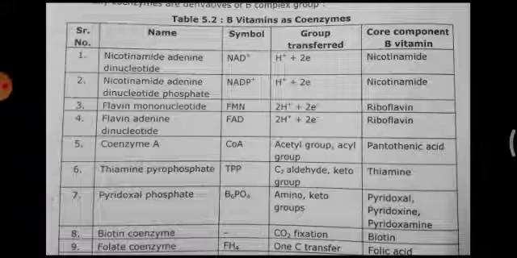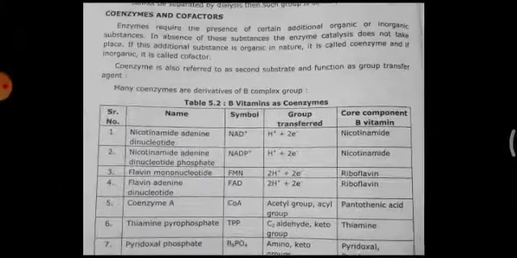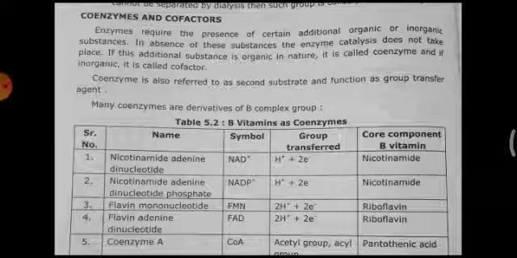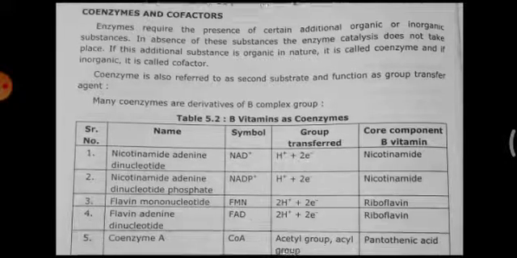Vitamins are important for the body. Why are they important? Because they are important for the formation of coenzymes, and coenzymes are required for the functioning of enzymes. So eat vitamins. By eating vitamins we will get coenzymes, and by getting coenzymes the enzymes will work. So how are vitamins obtained? You can study nutrition. There are different foods rich in vitamins, and different types of food contain different types of vitamins. By eating that you will get all these vitamins, and they will give you coenzymes, and those coenzymes are going to help the enzymes during enzyme activity.